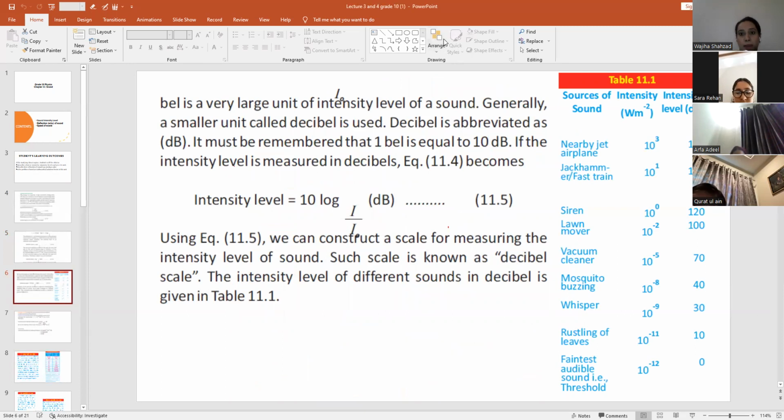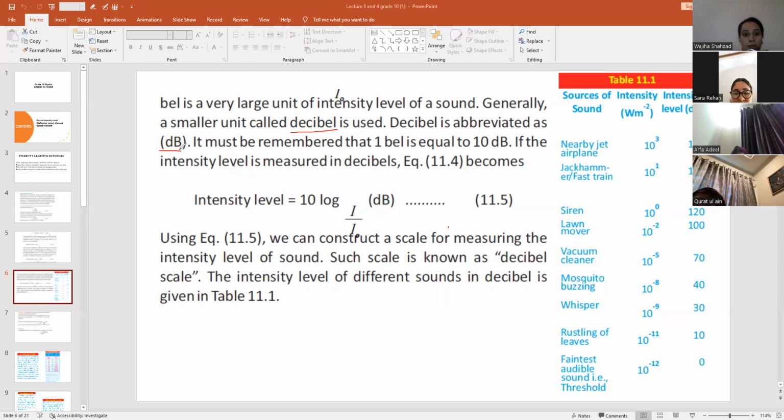So if you see that the bell is a very large unit of intensity level of sound. Generally, a smaller unit called decibel is used. So as the bell is a very large unit, mostly in case of sound intensity level, we use the unit decibel, right? And decibel is abbreviated as dB. For deci, we write a small d, and bell is a capital B.